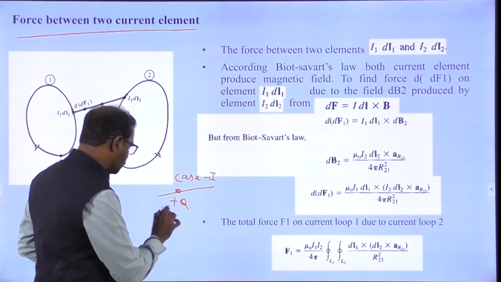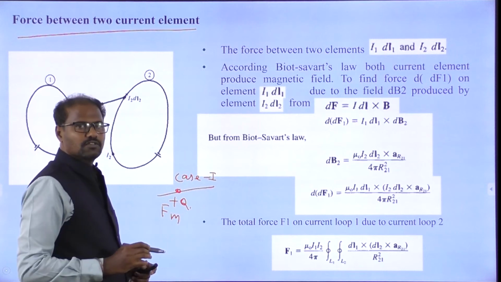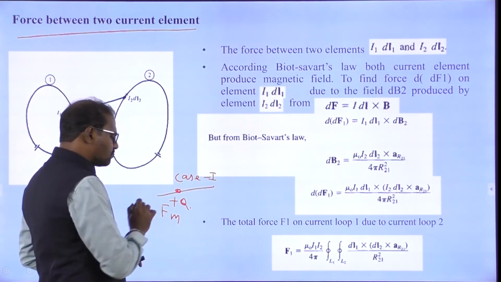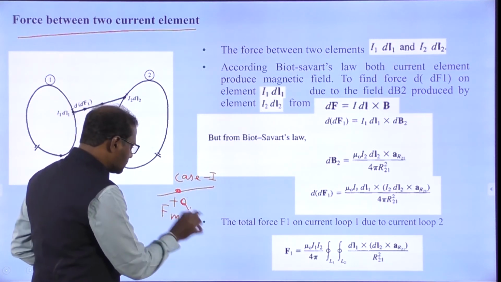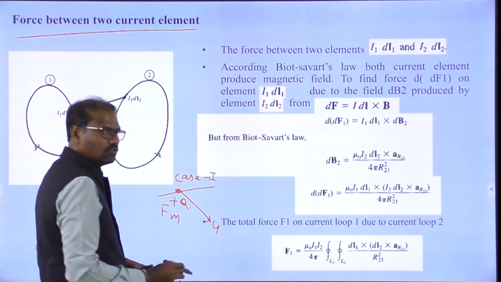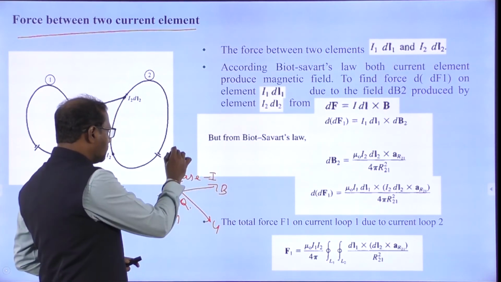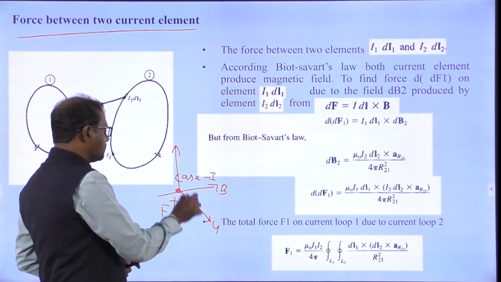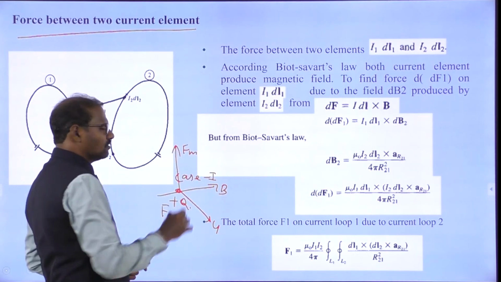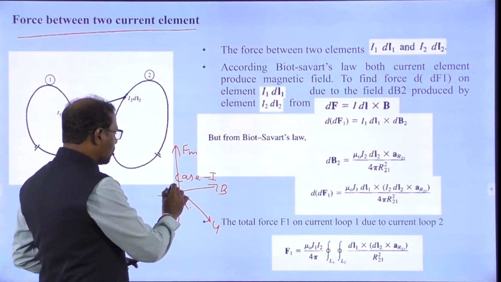You have to know what the magnetic force is. For the magnetic force we need some velocity u. So we will get the magnetic field, and the force will be at right angles to that, and that is called the magnetic force. This is case number 1.